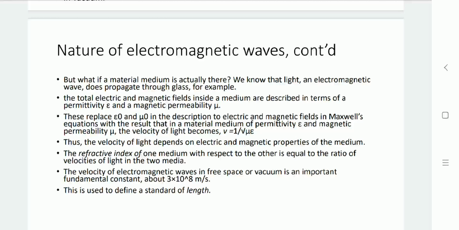For example, a light wave can propagate through the air in free space. As well, this light wave can propagate through the glass with the velocity V equal to 1 upon under root mu epsilon, where mu and epsilon are the permeability and permittivity of the glass material. Here the refractive index of one medium with respect to another gives the ratio of velocity. And based on that, we can define the length covered by that particular wave.